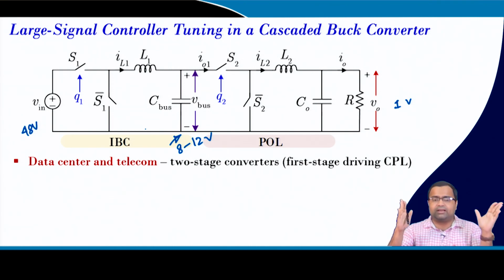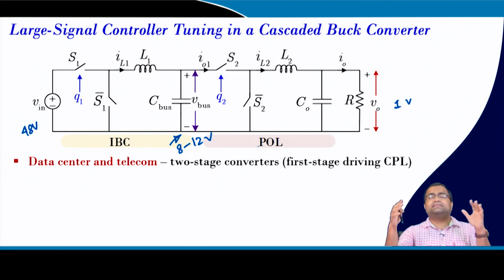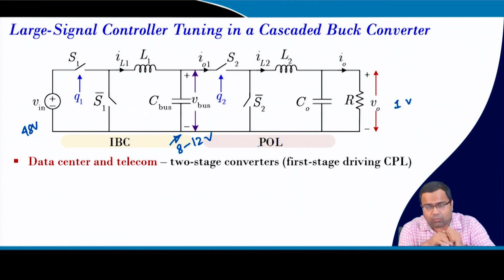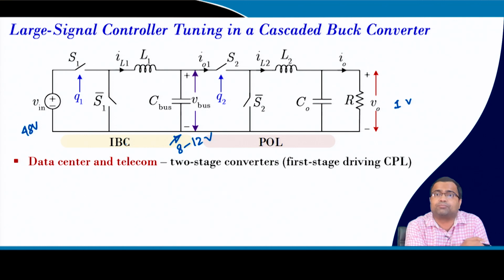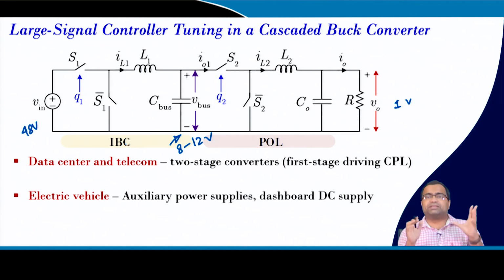very efficient, where you need to maintain very tight voltage regulation like 48 to 12 volt. If you specify 48 to 12, then it can give very high efficiency, and then in the second stage you can use a multi-phase converter. So, whatever it is, in the two-stage converter, since the second stage is very tightly regulated and has a very high bandwidth, it will look like a constant power load for the IBC. And even if you consider two converters separately, then we can also apply our tuning rule.